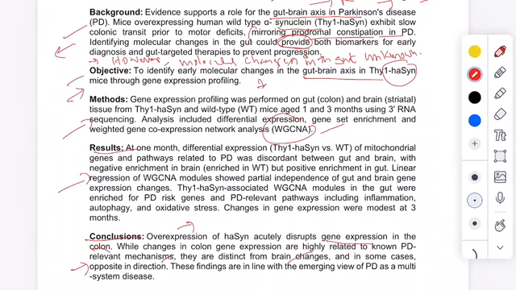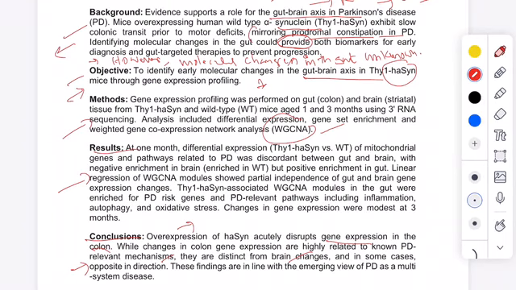Though there were studies explaining that this protein overexpression delays the transition of this disease from gut to brain, no study attempted to find the molecular changes that happen during this transition period in the presence of the overexpression, because this overexpression has delayed the progression of the disease.